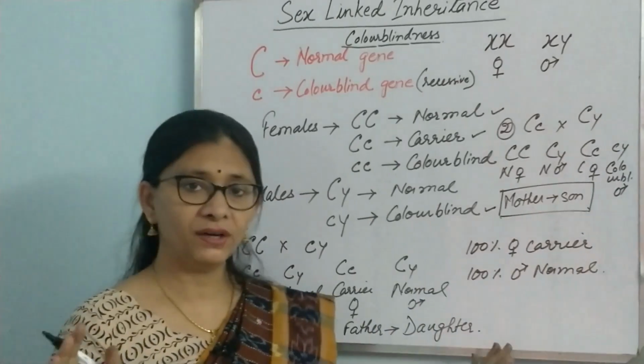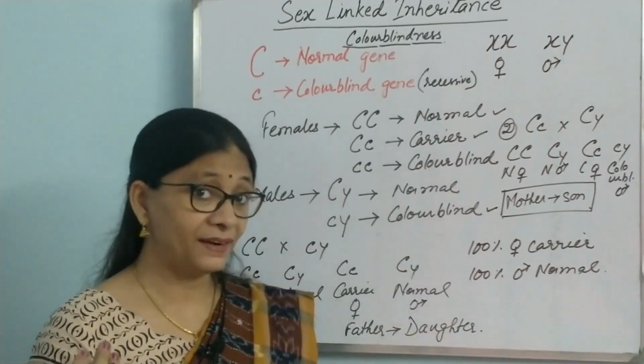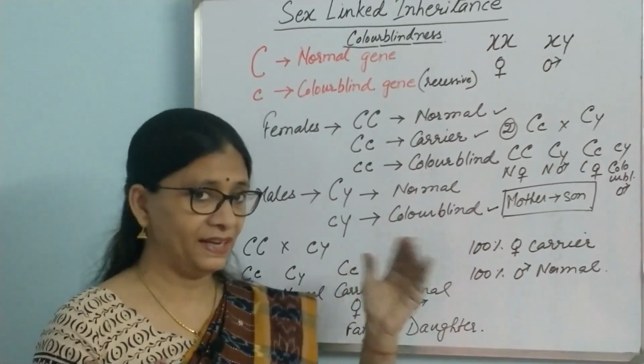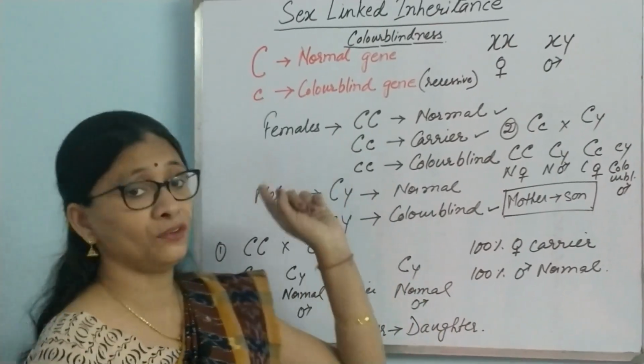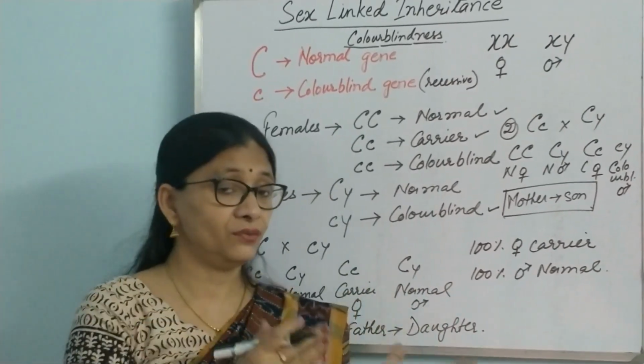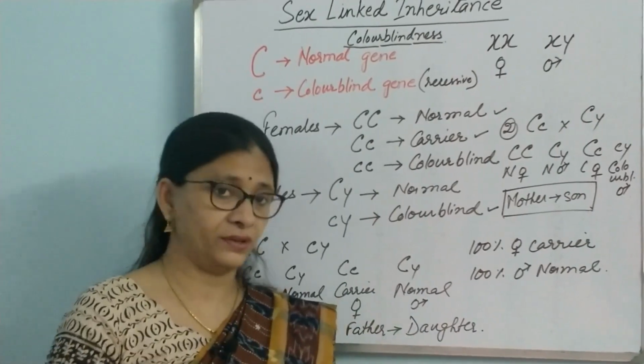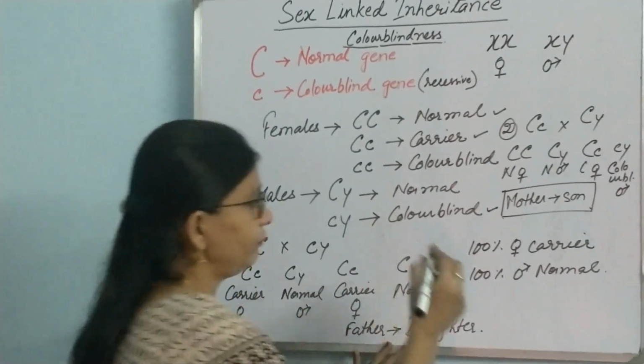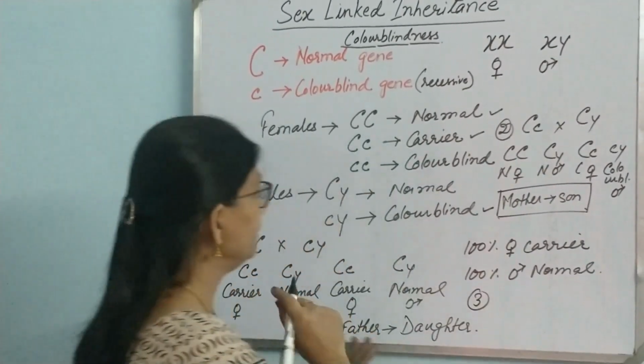So I hope you have understood, you have got some idea of how inheritance is taking place. It follows Mendelian laws, so it is known as a Mendelian disorder, and since it follows crisscross inheritance, it is so named. Now I give you one homework, you try to do this.